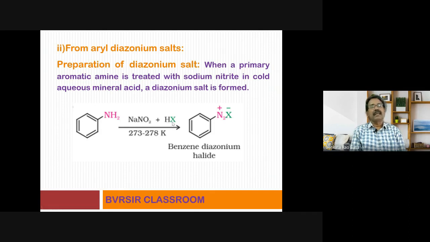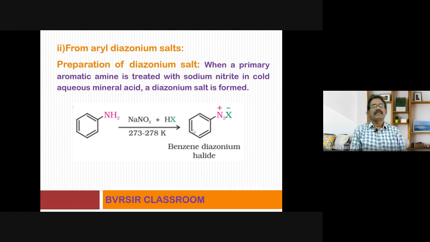Hydrochloric acid, a mineral acid, and the temperature maintained is 0 to 5 degrees centigrade. That is a condition for this reaction. The temperature should not be high. It should be between 0 to 5 degrees centigrade. That's why your teacher might have asked you to bring ice from the fridge for carrying out this reaction.